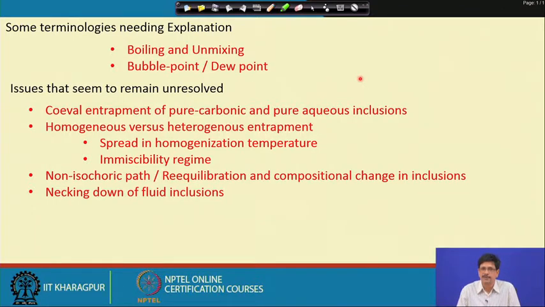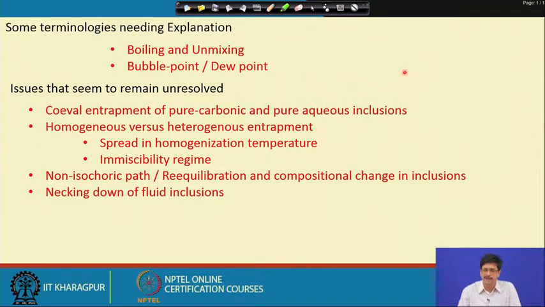for example, we are examining an entire ore body along its strike length and whatever depth we have been able to sample, and we are measuring inclusions in scores of such samples, in hundreds or thousands in number. There the spread is of course very expected, and there are explanations, because there could be several stages.